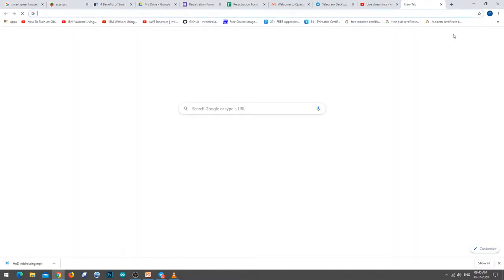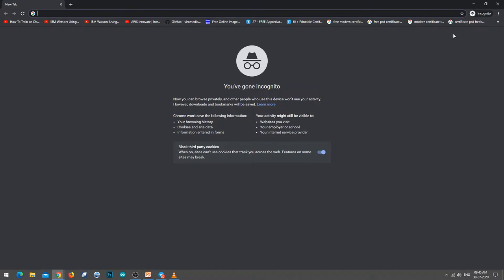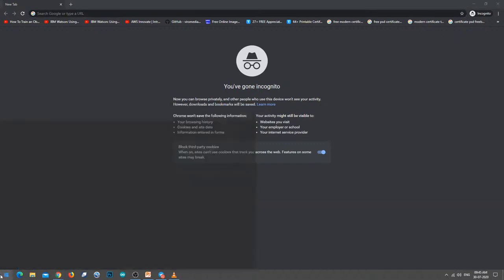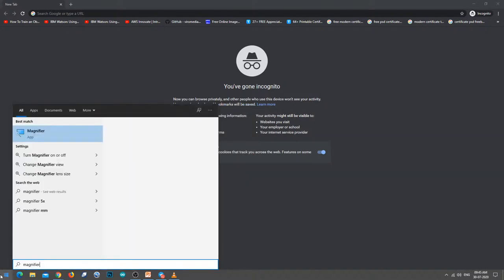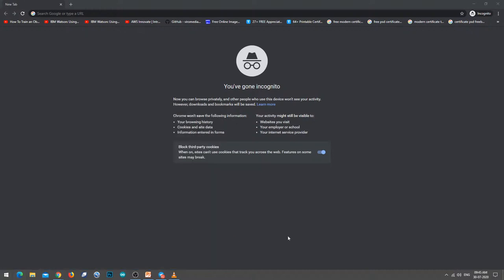So let me open this. Let me use the magnifier also to magnify the screen. There is only one prerequisite: you should have internet connectivity. If you have internet connectivity, nothing else is needed, no program, nothing.